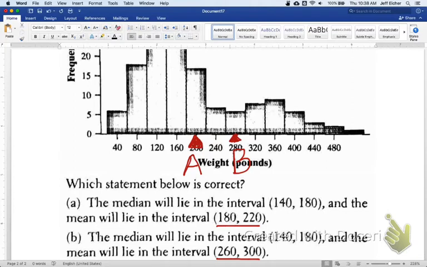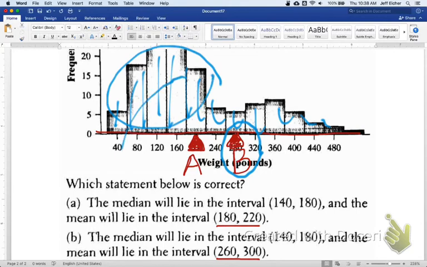The way to tell is to imagine that this was a scale, and these little triangles that I drew here are balance points. Which do you think would be a better option to balance this solid material, this histogram? If you chose option B, it seems like this side would be way too heavy and it would plonk, hit the ground, like a teeter-totter, or a seesaw, is that what they're called on the playground?